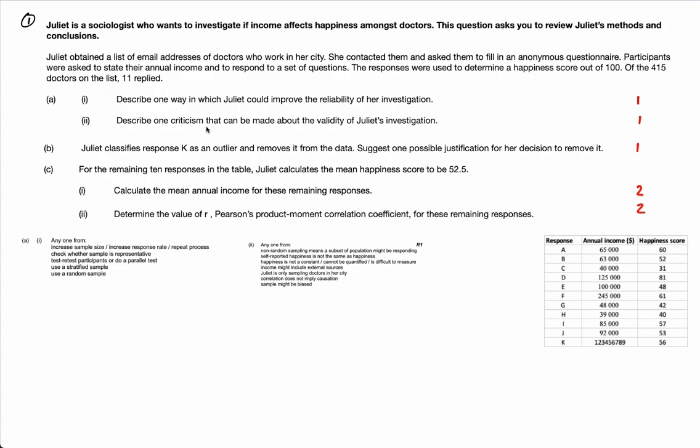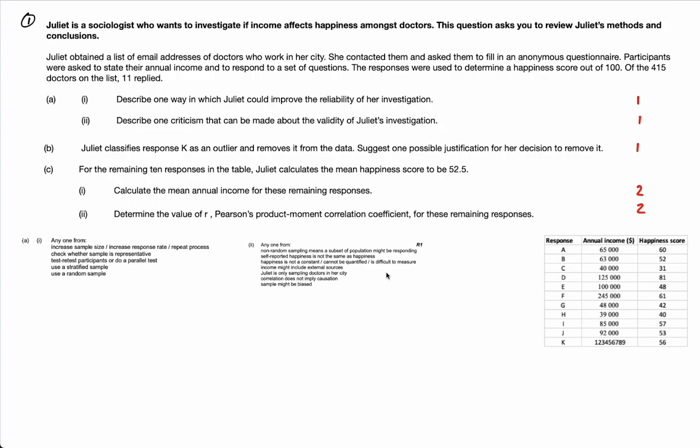And then part 2, describe one criticism that can be made about the validity of Juliet's investigation. Well, non-random sampling means a subset of population might be responding. So it might not be a perfect sample, those 11 people that replied, there might be a reason why those ones replied. Self-reported happiness is not the same as happiness. Yeah, that's important. Happiness is not a constant, cannot be quantified, is difficult to measure. Income might include external sources. Juliet is only sampling doctors in her city. Correlation does not imply causation, and a sample might be biased.